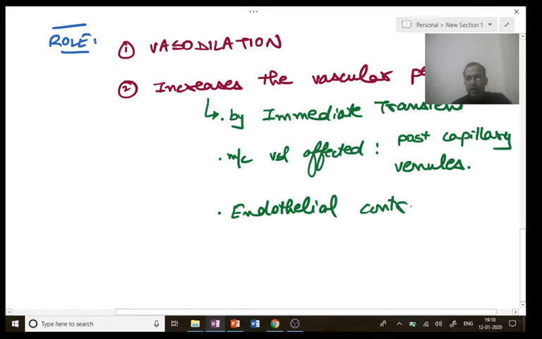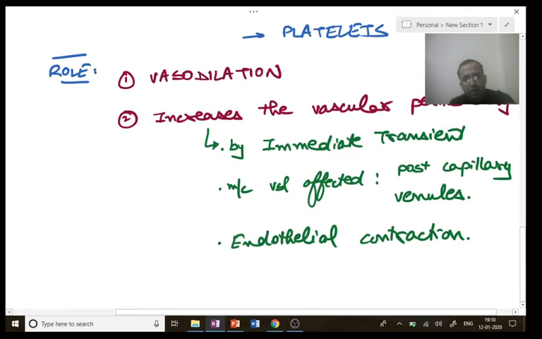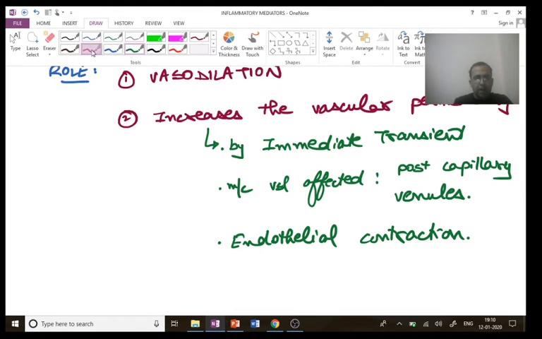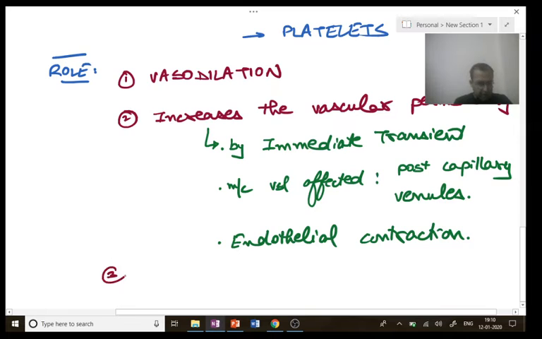Please note, it is endothelial contraction and not retraction. This is the role of histamine. Lastly, histamine also causes increased smooth muscle contraction.